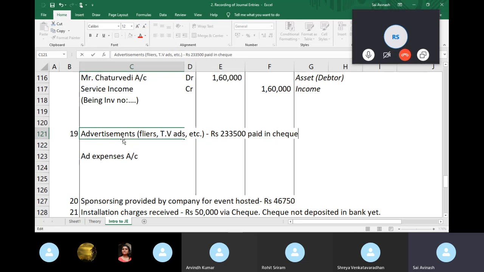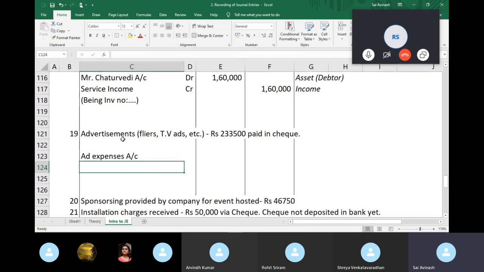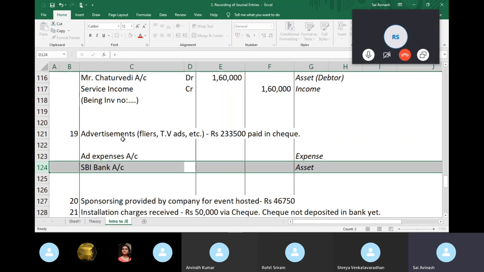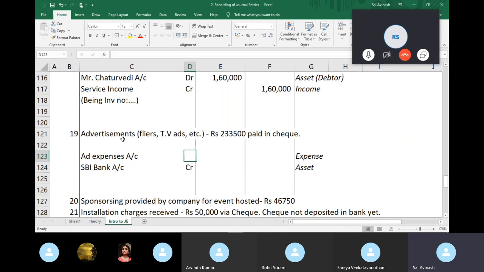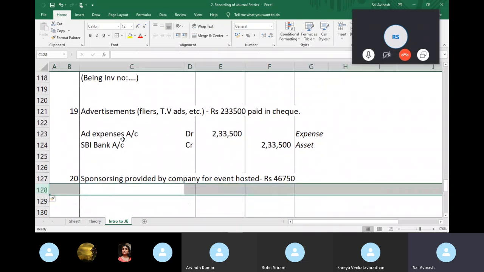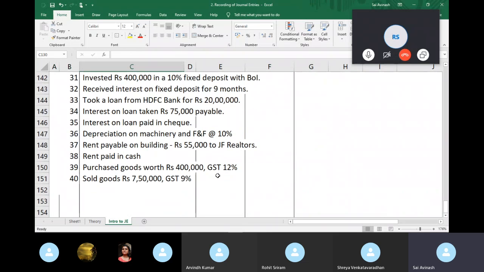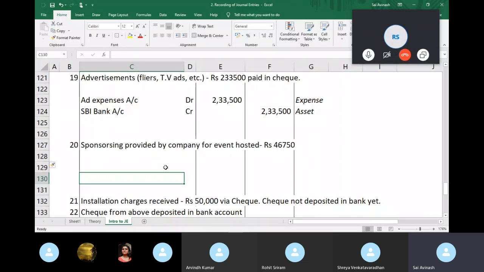Should have mentioned that. Account and SBI Bank. So this is an expense, and an asset. I'm paying, asset decreases, credit, expense increases, debit. So this looks like maybe the last transaction for the day because we've already gone past an hour. So we'll finish this up and we'll just clarify doubts if we have any.